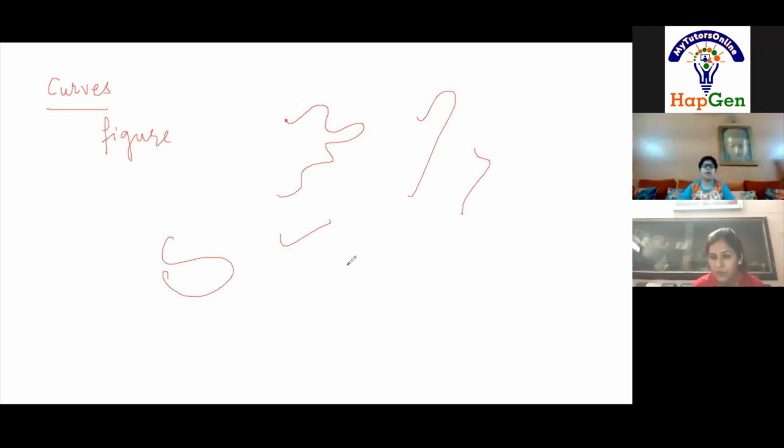Because these figures, all these are changing directions. But then you can say in this figure also the direction has been changed. Then this is also a curve. Here I changed the directions how many times? Ma'am, 4 times. Then according to you, this is also a curve. Is that right? No, that means this is not the correct definition. So what is a curve?